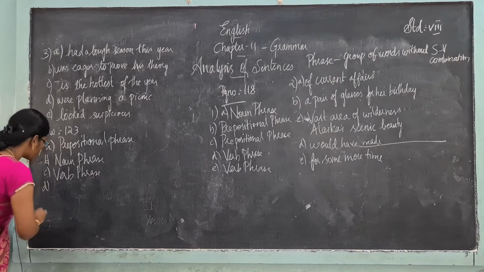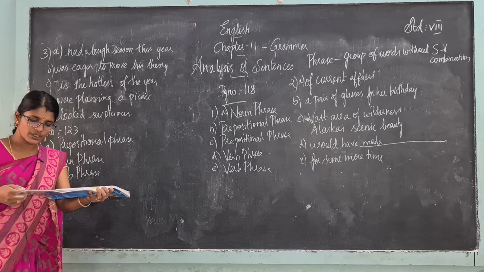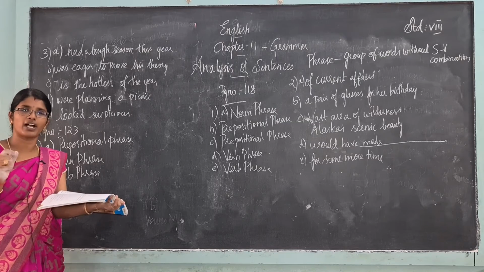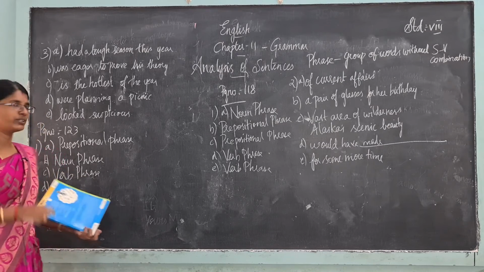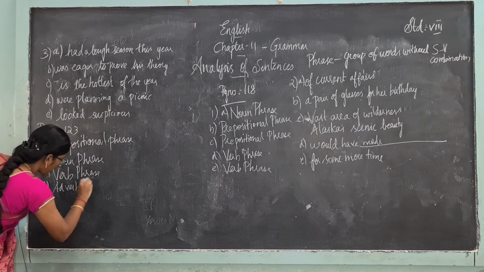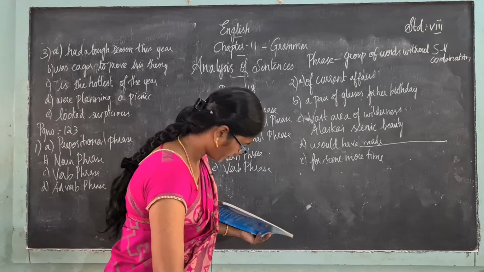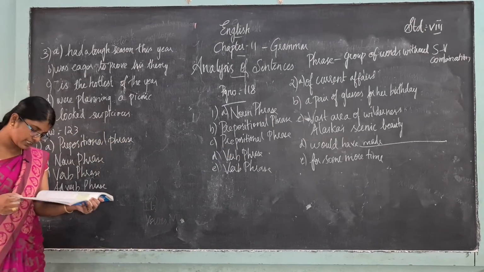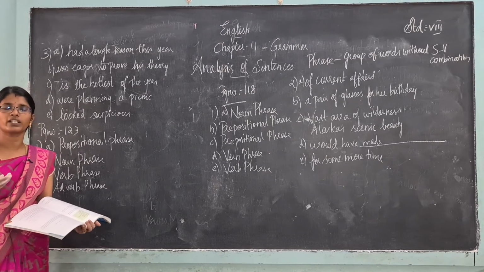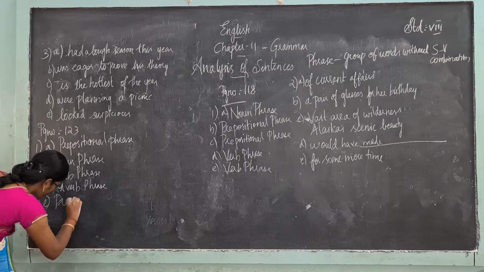Then coming to the next question. Since we had traveled very far, we decided to stay there. Very far is an adverb. Okay, so what kind of phrase is it? It is an adverbial phrase. Okay, adverb phrase. Okay, next, moving on to the next question. As soon as I heard the news, I rushed to the hospital. To the hospital. What kind of phrase is it? Prepositional phrase. Okay, prepositional phrase.